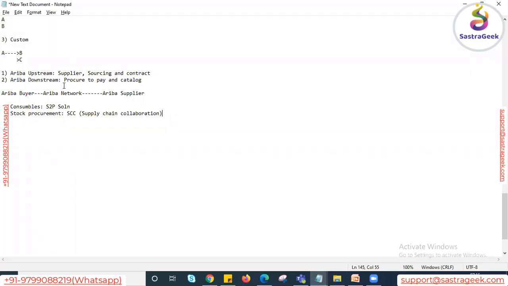Yes, right. For that, let's take one quick example. Let's say that whenever we have to create any purchase requisition or purchase order, how long do you think it will take to create a purchase requisition by any user?